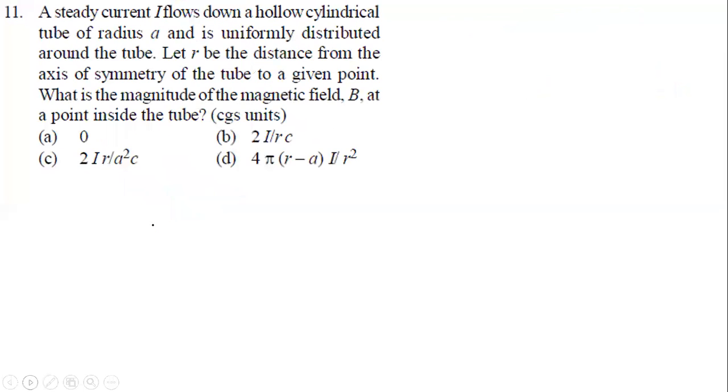Next, look at question number 11 now. A steady current I flows through a hollow cylindrical tube of radius A. The current is uniformly distributed around the tube. R is the distance from the axis of symmetry of the tube. Let us find what they're asking. Inside, what we need to find out is the magnetic field inside.